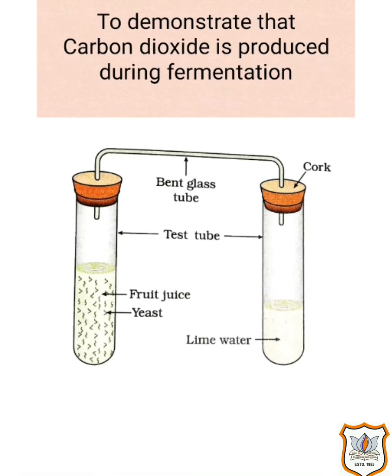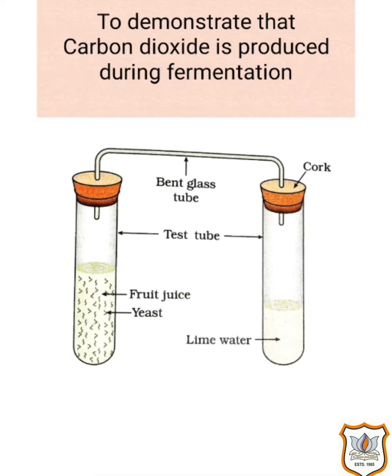Next activity, to demonstrate that carbon dioxide is produced during fermentation. Take some fruit juice or sugar solution and mix some yeast into this mixture. Keep this mixture in a test tube fitted with a one-hole cork. The cork should be covered. Fit the cork with a bent glass tube as shown in the figure.